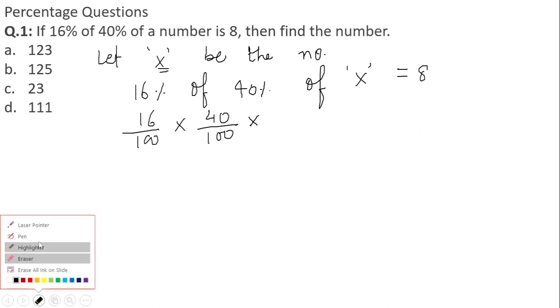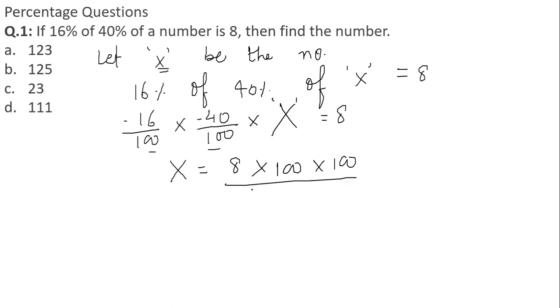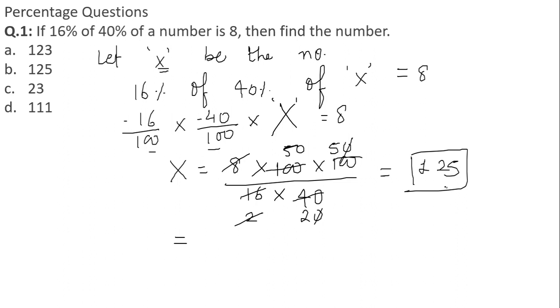Now you've got all the entities except x, right? So you can find it out very easily. After calculating, x is equal to 8 into 100 into 100 in the numerator, divided by 16 into 40 in the denominator. After calculating, 8 2s are 16, 2 5s are 10, and 2 2s are 4, 2 5s are 10. So we will get 25 here, and in total it is equal to 125.